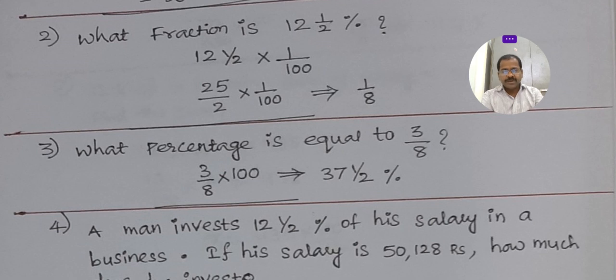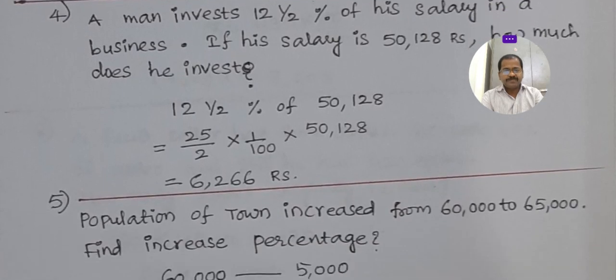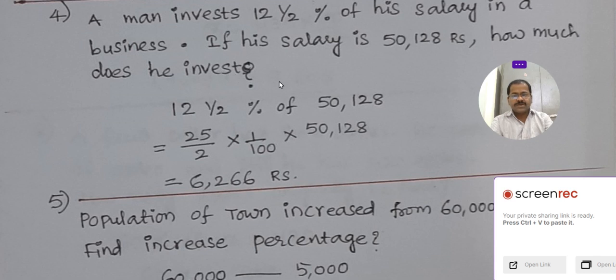Next, you see here: a man invests 12.5% of his salary in a business. If his salary is 50,128 rupees, how much does he invest?